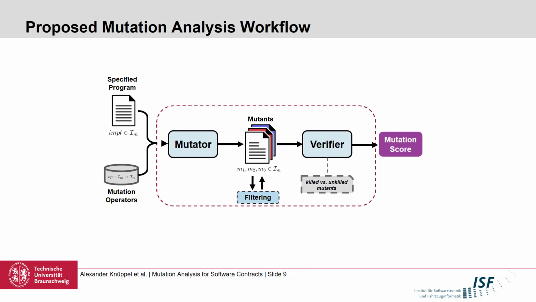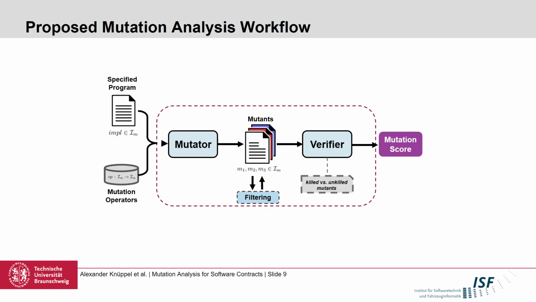And the mutants are then filtered, such that only behavioral distinct implementations remain, such that we have no duplicates in behavior. And finally, we employ a program verifier that is either able to automatically verify a mutant, in this case we get a mutant that remains alive, or the program verifier cannot produce a correctness proof, in which case we mark the mutant as killed.